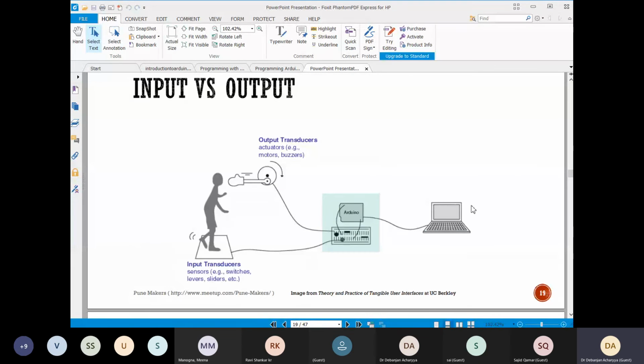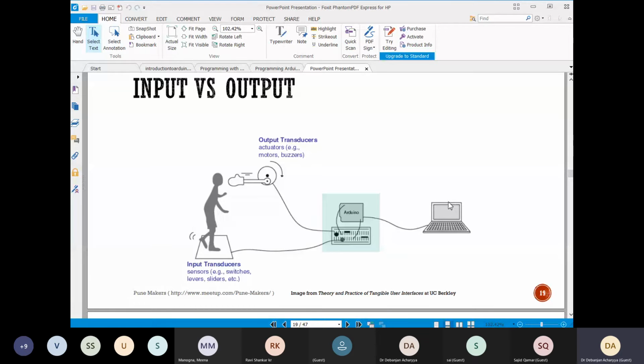Now, similar things I have mentioned over here. You have an Arduino board, Arduino circuitry, and a computer. You program it and burn it into the Arduino board, and you have an input transducer, maybe a switch, maybe sensors, whatever it may be. So this Arduino board with the circuitry can receive the data depending on the programming.